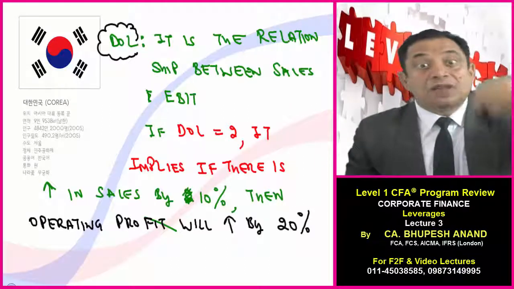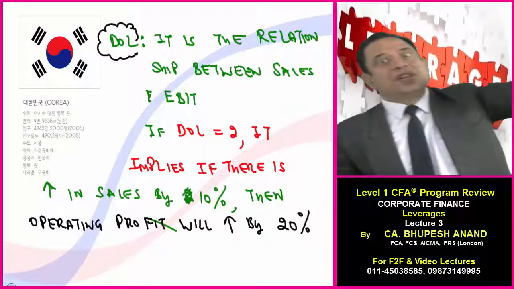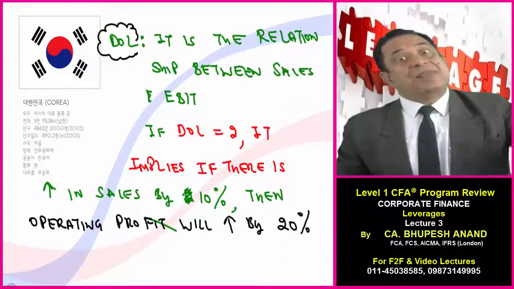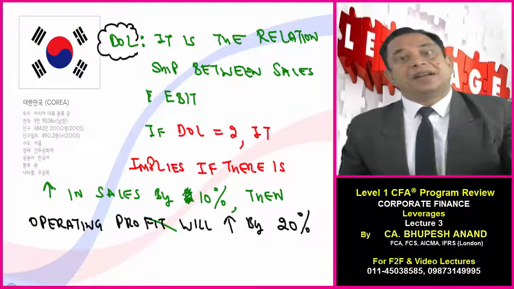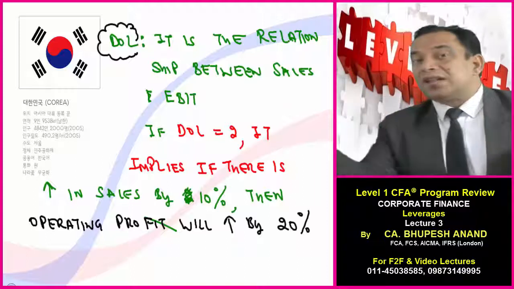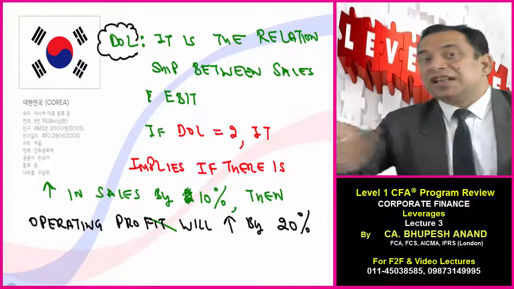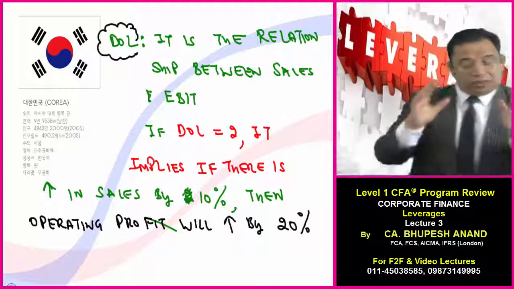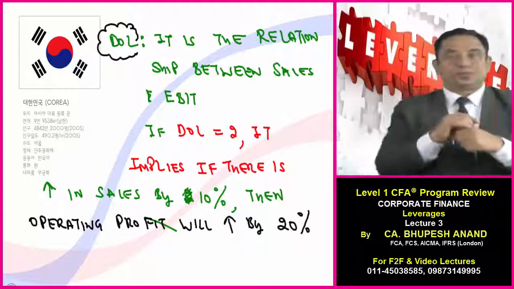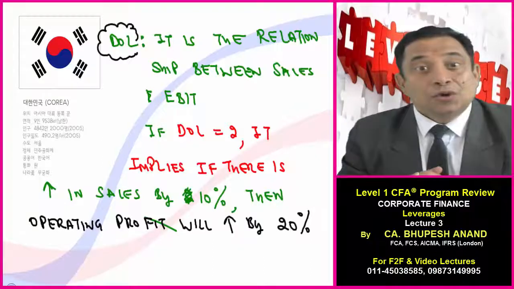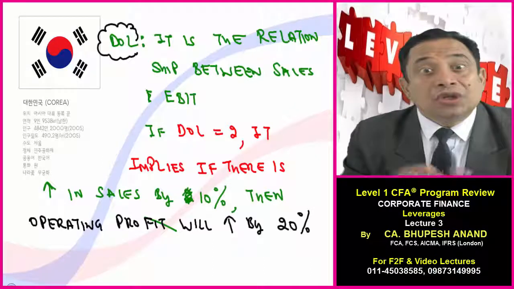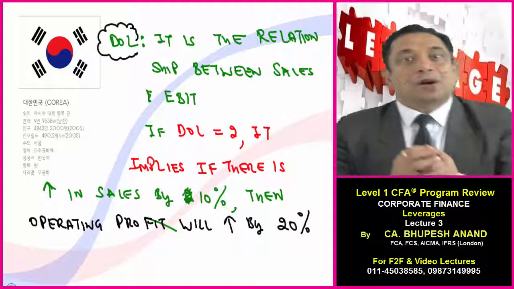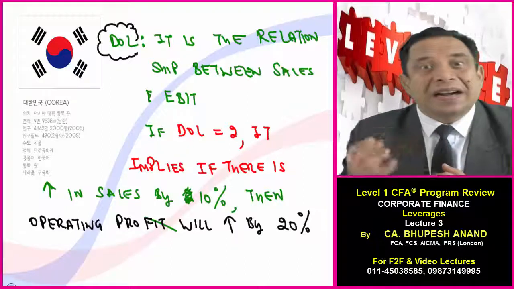That's why I'm using the word change. It is not just increase or just decrease. It can be an increase or a decrease, and consequently the dependent factor will change, either it will increase or it will decrease. So please write down DOL. I know that you know, but I know that you don't know how to see the interpretation of DOL, because there are two factors, independent and dependent.